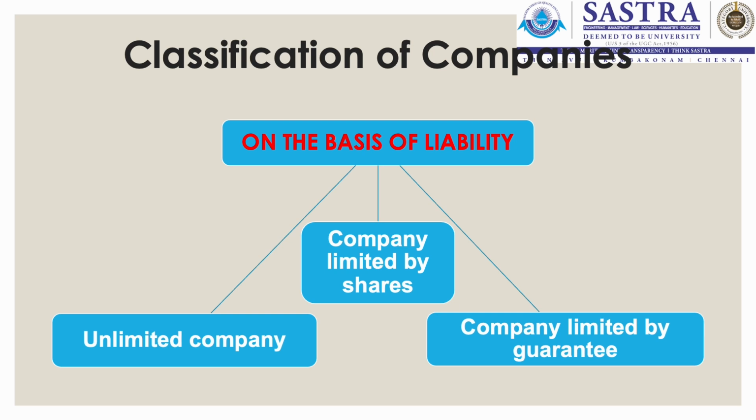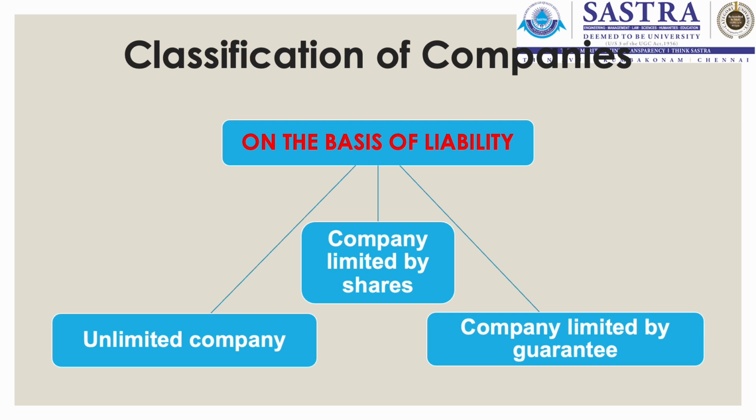In case the members have paid up the share amount fully, then they will not be liable for any of the obligation of the company at the time of its winding up.